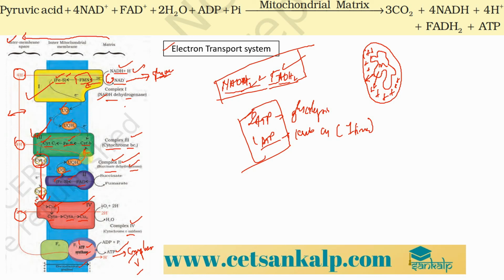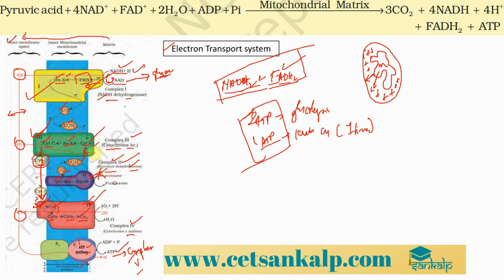Now complex 3. From complex 3 it is again taken by the cytochrome C, and you can see it travels and delivers the electron to complex number 4. So the same process is again happening over here, but the main difference is that in the case of NADH2 all 3 complexes, complex number 1, complex number 3 and complex number 4, are acting as proton pumps, but here you can see that on the path taken by the FADH2, complex 2 is not a proton pumping structure.